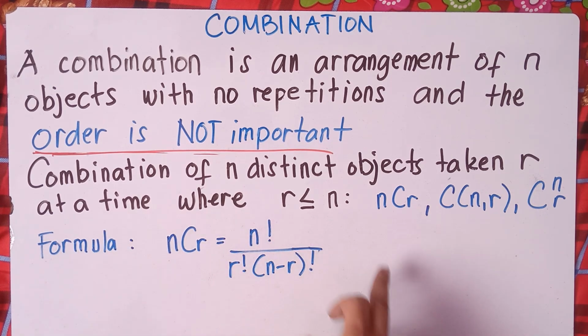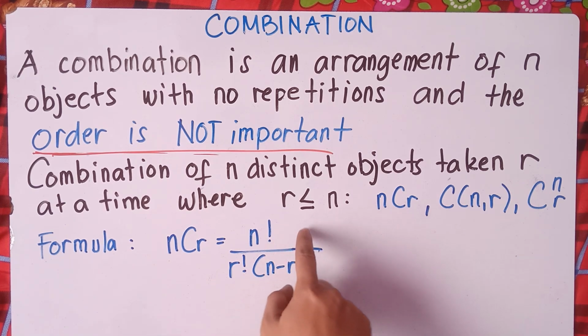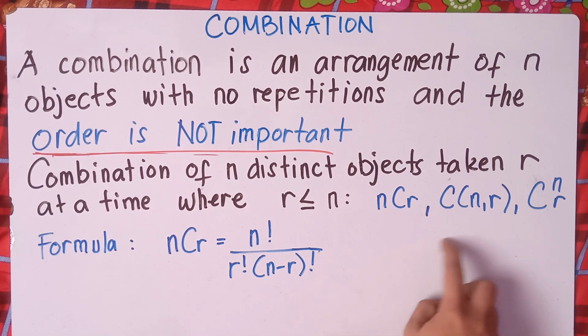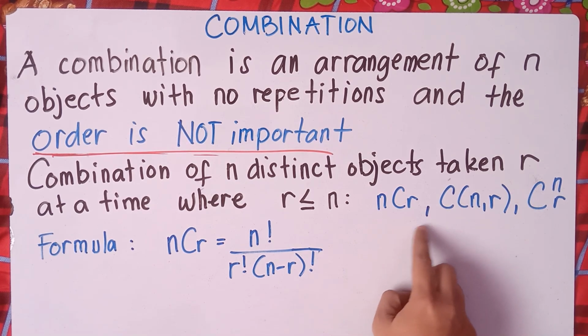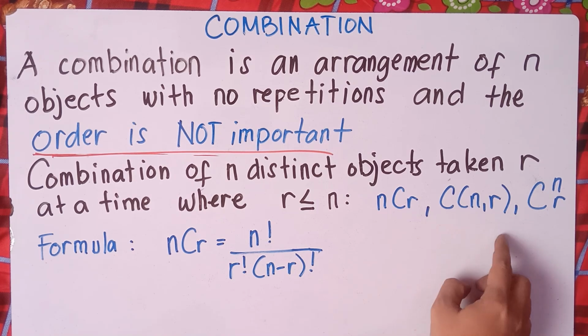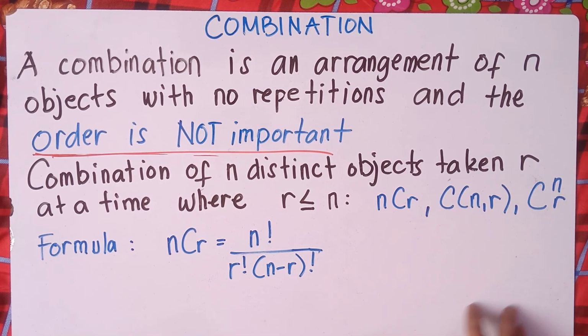Combination of n distinct objects taken r at a time, where r is less than or equal to n. Do not forget about this one, class. r should be less than or equal to n. And then we denote this as nCr or C. We have quantity n and r, then C of n over r. So these are the same, class. These are the